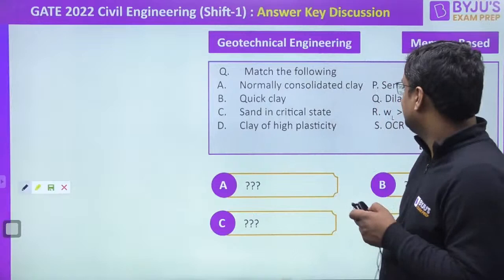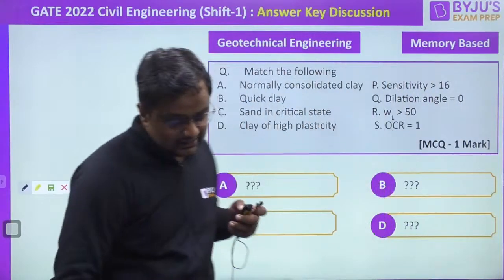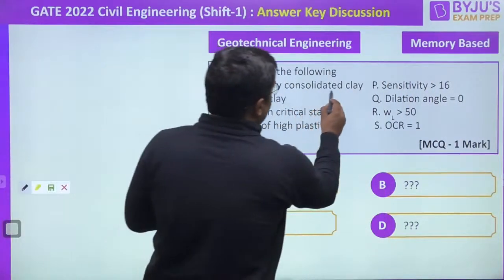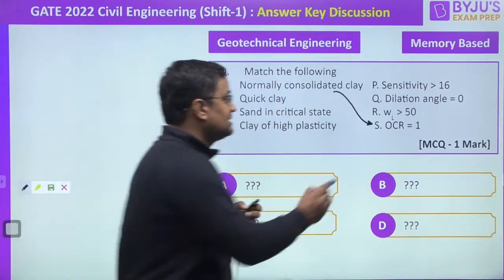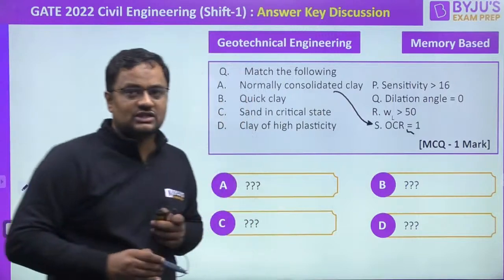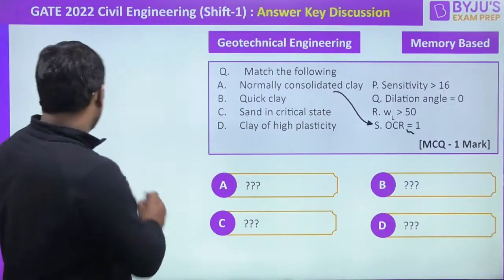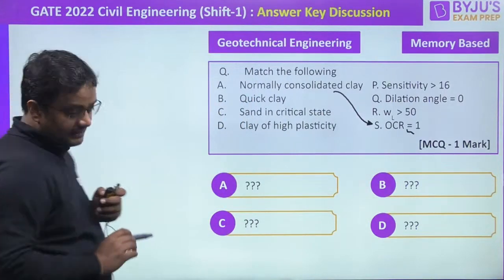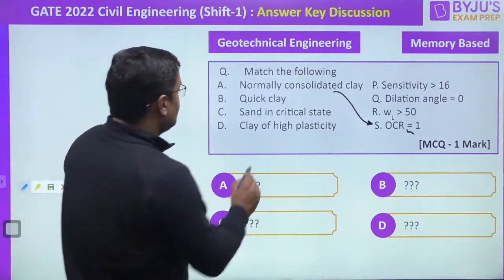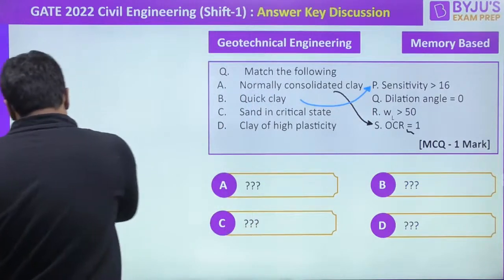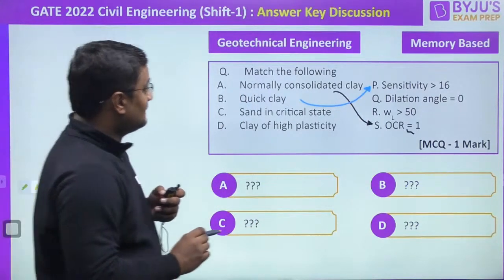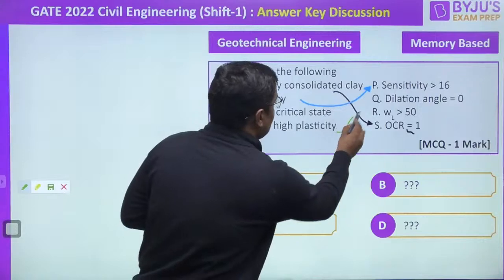Okay. So guys, see, normally consolidated clay, that is OCR is equal to 1 or might be less than 1. Please check, it was equal to 1 or less than 1. Equal to 1 is also acceptable. Quick clay is sensitive; quick clay changes property drastically. Now, clay of high plasticity has liquid limit more than 50.